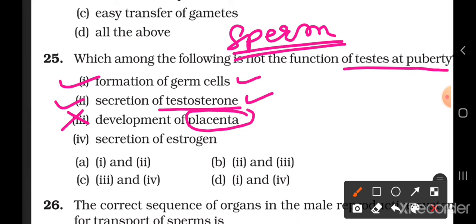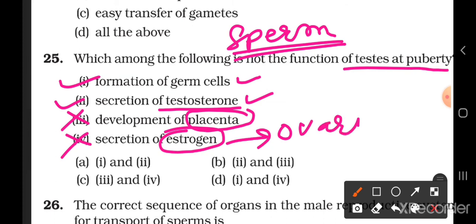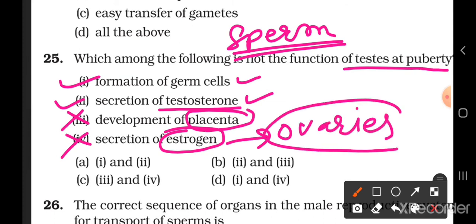Then secretion of estrogen. This is also wrong because estrogen is secreted by the ovaries, and ovaries are the part of female reproductive system. So third and fourth is not the function of testes. So the correct option is option C, third and fourth.